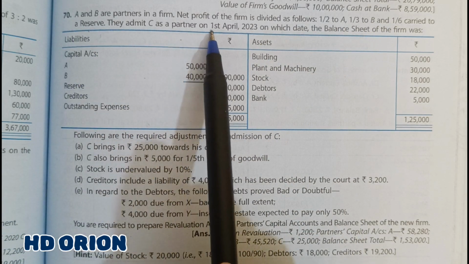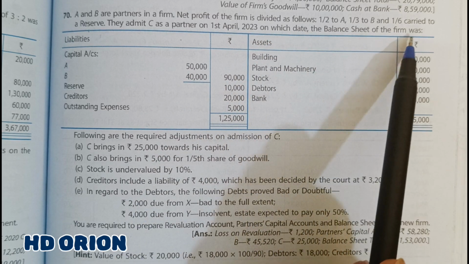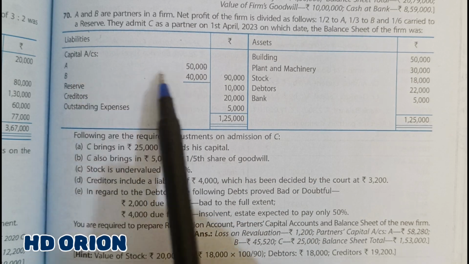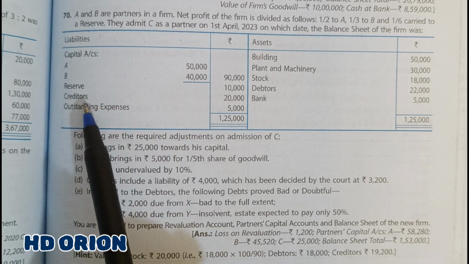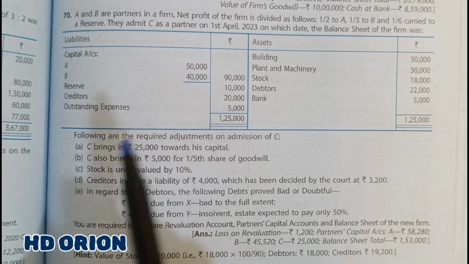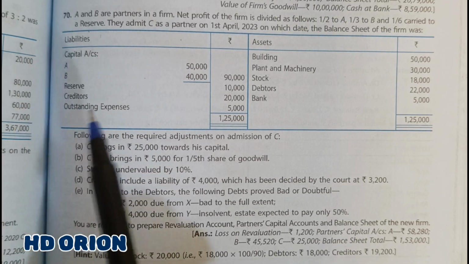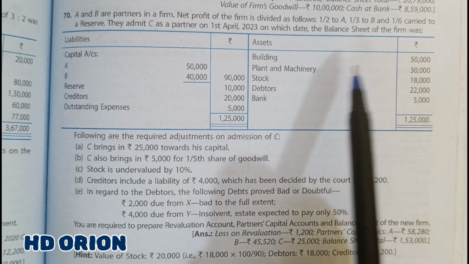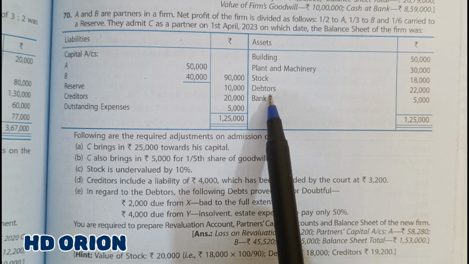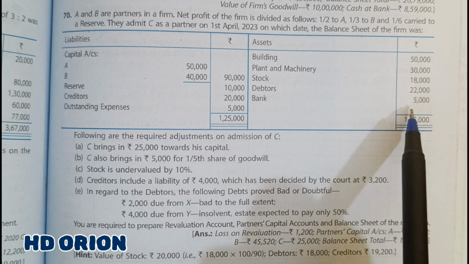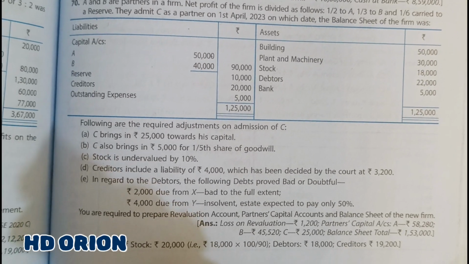They admit C as a partner on 1st April 2023, on which date the balance sheet of the firm was. Here is the balance sheet. Capital of A 50,000, of B rupees 40,000. Reserve of rupees 10,000, creditors rupees 20,000, outstanding expenses of rupees 5,000. Grand total is 1,25,000. On the asset side, we have got buildings of rupees 50,000, plant and machinery rupees 30,000, stock rupees 18,000, debtors rupees 22,000, and bank of rupees 5,000. Grand total is 1,25,000.